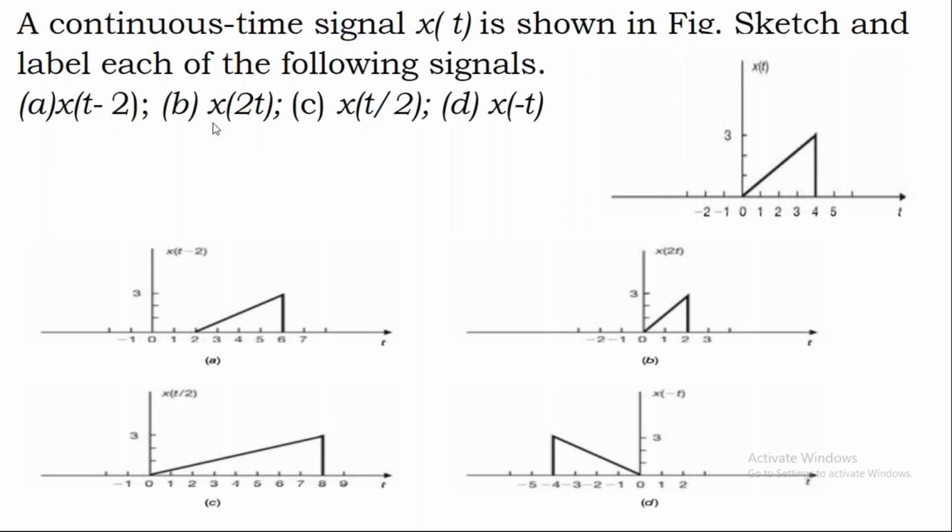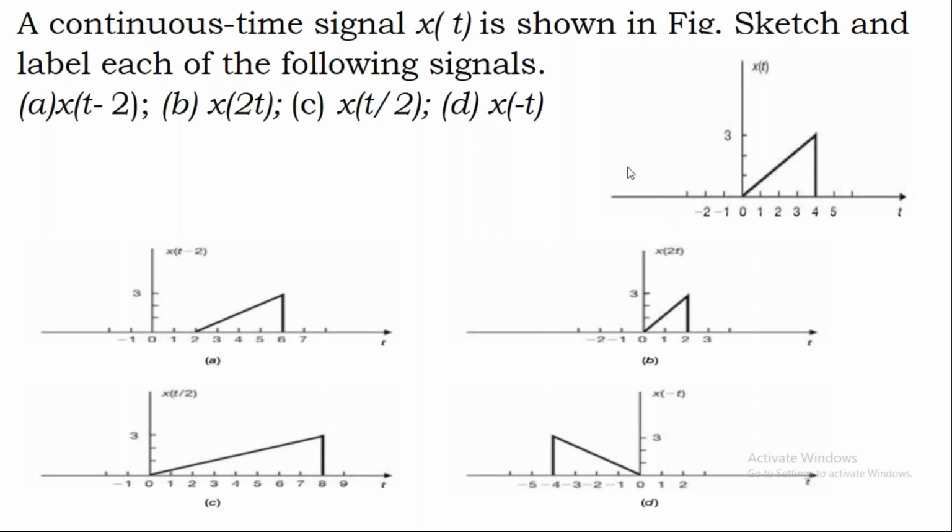A bit is an example for time shifting. B and C bits are the examples for time scaling, and C bit, D bit is the example for time reversal. So we have seen in this example three properties: time shifting property, time scaling property, and time reversal property. So is it clear? And we applied these properties for the continuous time signal. When I say continuous time signal, the waveform is continuous and the value should be represented for each and every time instant. That's what the continuous time signal is.